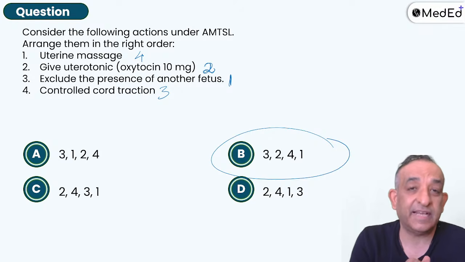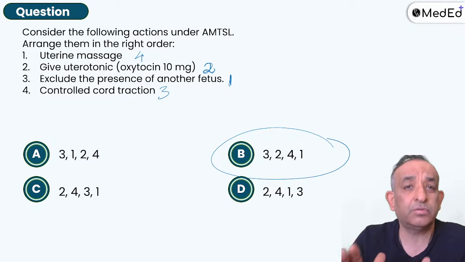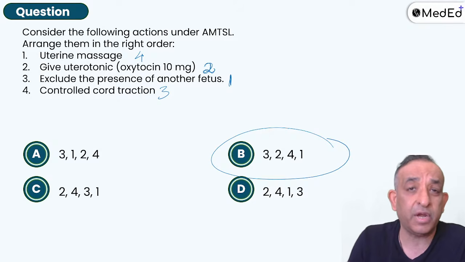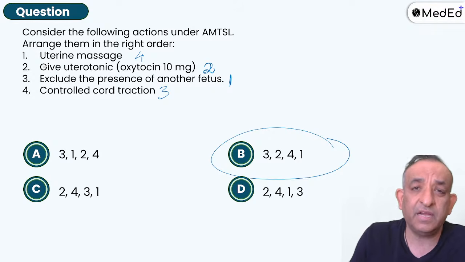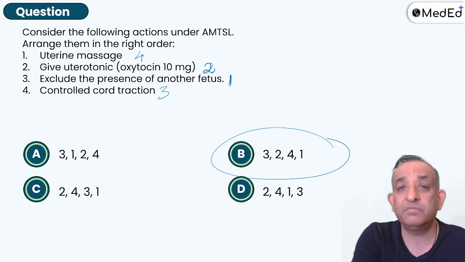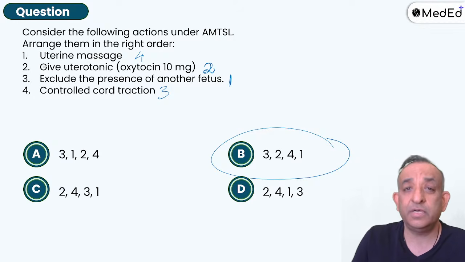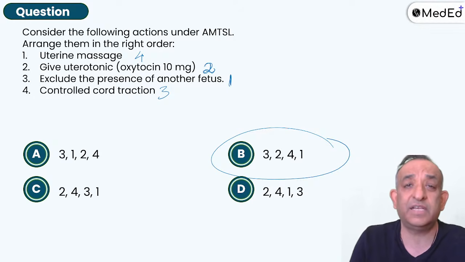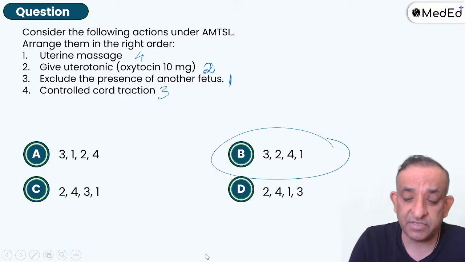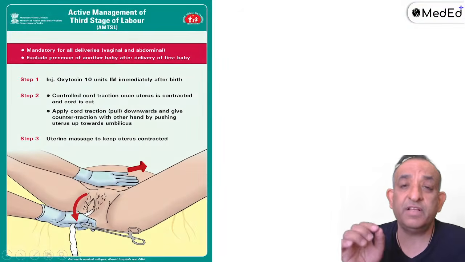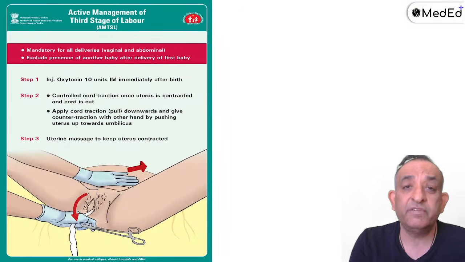Williams Obstetrics is writing that we promote uterine massage, with the caveat that it is not very strong evidence. Not many people like it, but Williams Obstetrics, the American reference book, says they do it. And what does the Indian setup say? What is the Ministry of Health and Family Welfare saying? Turn and see.